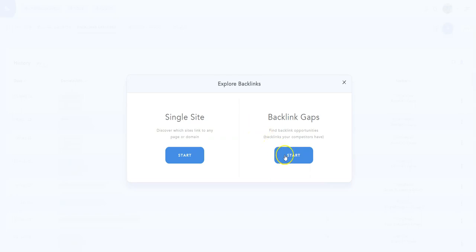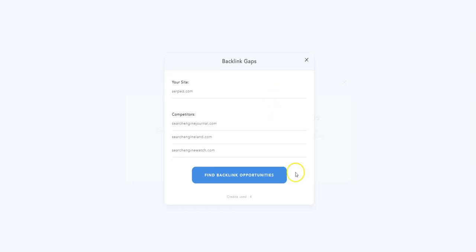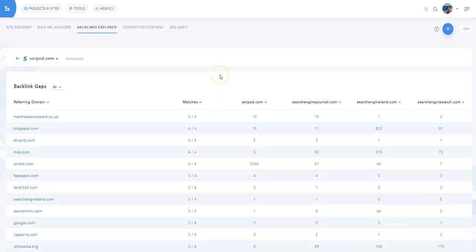If you click on Start here, you will be redirected to a search form where you must enter your site. It can be your own site or client site, of course, and competitors. Then simply click on Find Backlink Opportunities. The backlink gap search is running. It only takes a few seconds. Here is the results page. As you can see, we have a list of domains here.